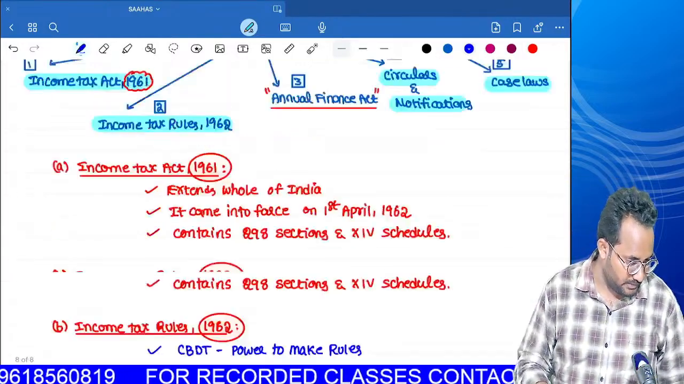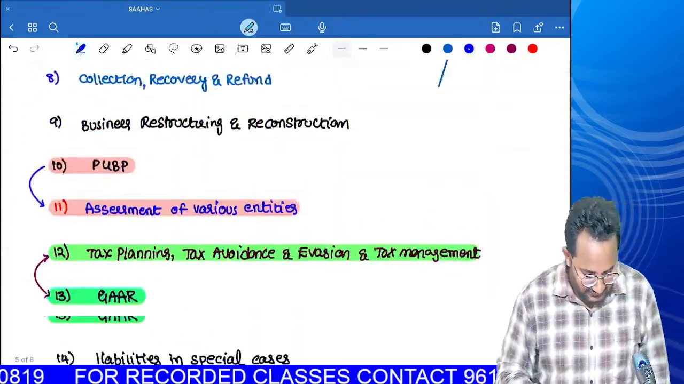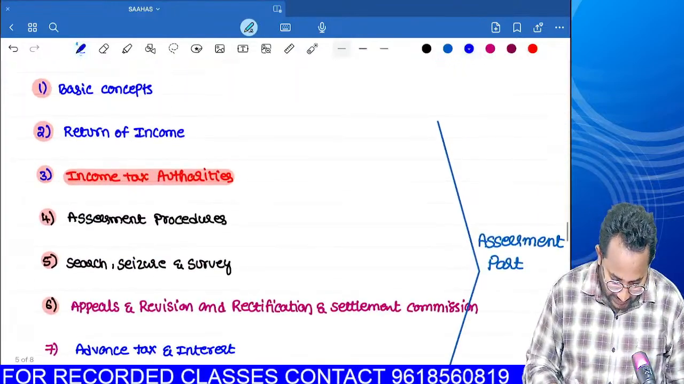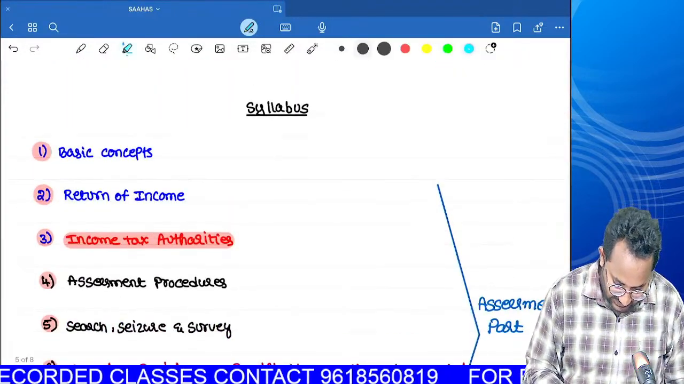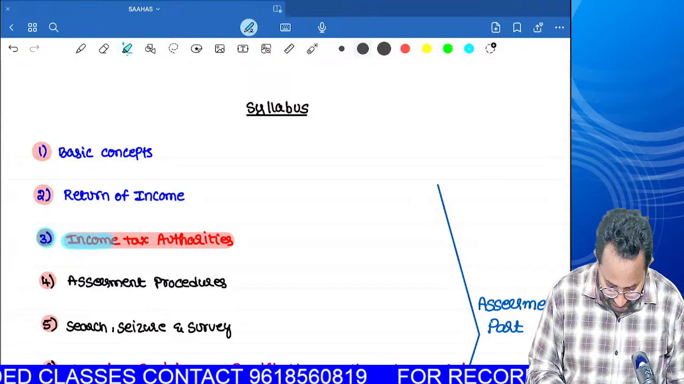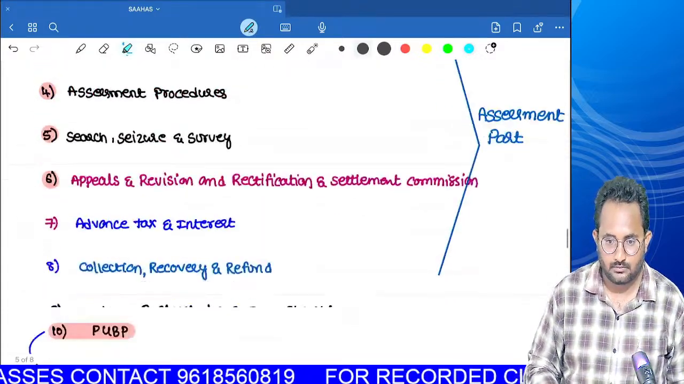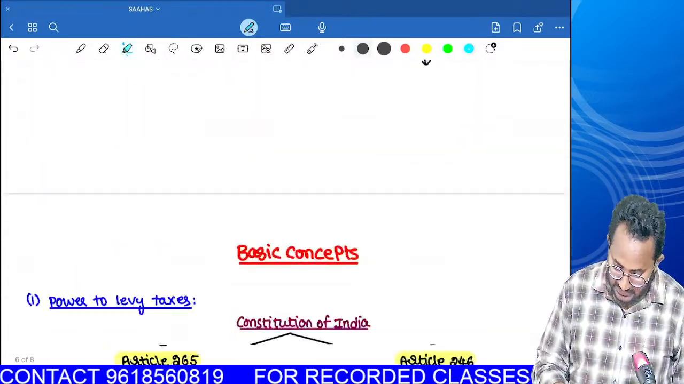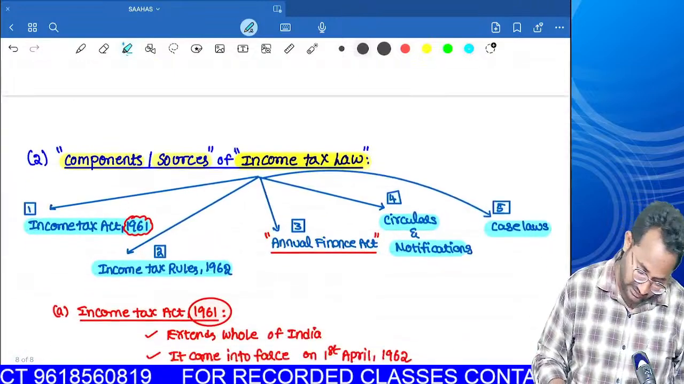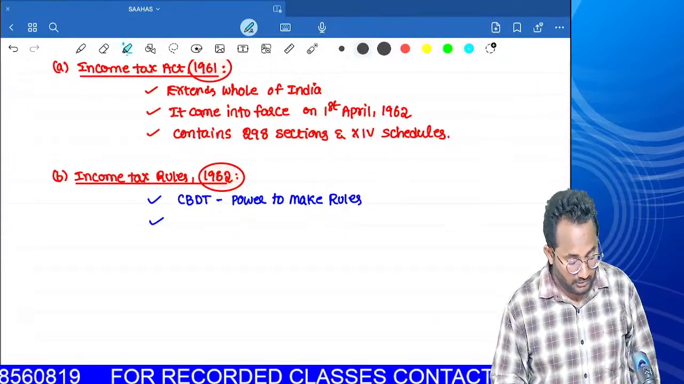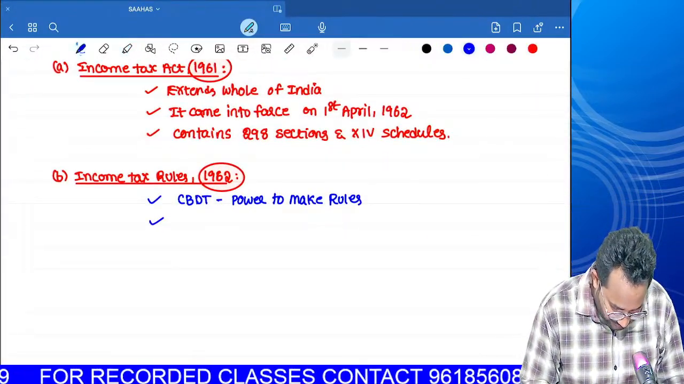Total income tax administration is done by the Central Board of Direct Taxes only. In our income tax authorities chapter, if you observe our index, I will give you a brief discussion about the CBDT in the third chapter. This is the first and foremost authority in the total Income Tax Act structure, so they have the power to make rules.